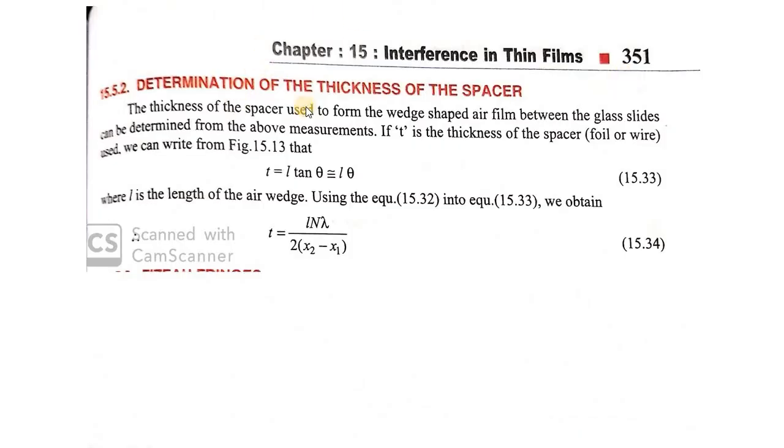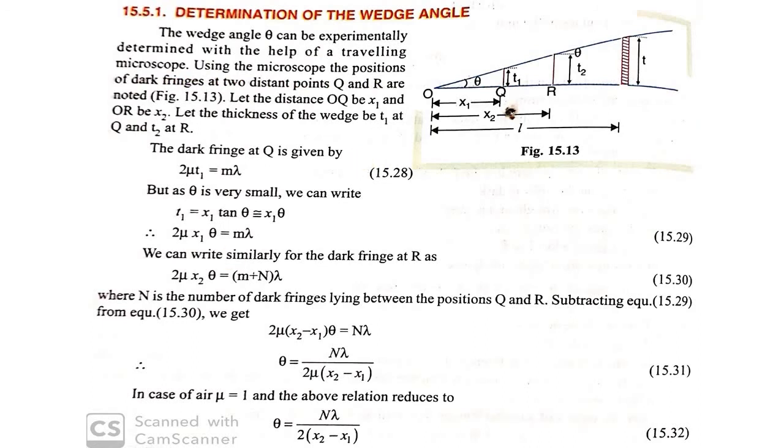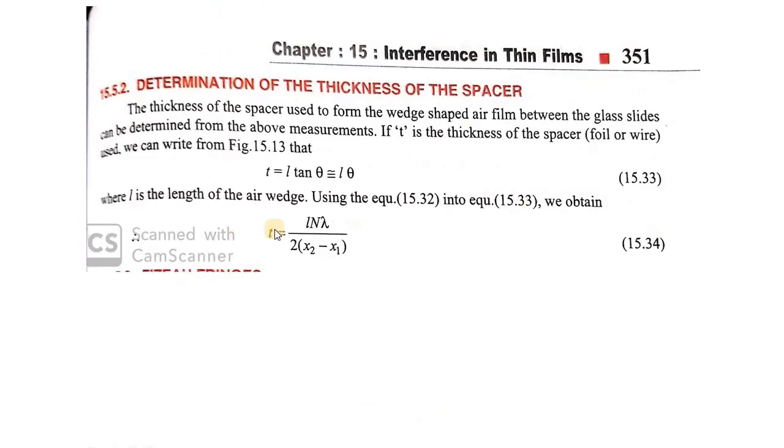Okay, the thickness of the spacer used to form the wedge is T, and the length of the wedge is L, so T is equal to L theta. You already know theta, the angle of the wedge, n lambda divided by 2 into (x2 minus x1). So T is equal to L into n lambda divided by 2 into (x2 minus x1). So I hope it is clear for you.